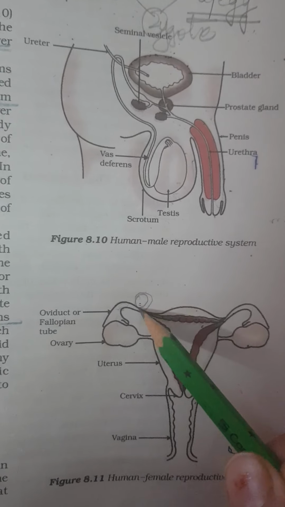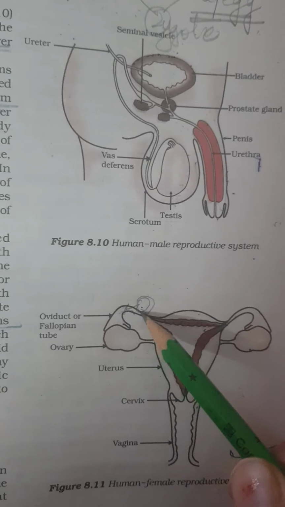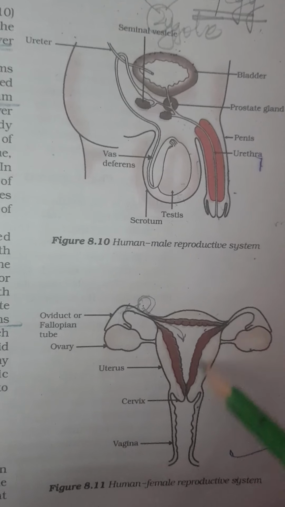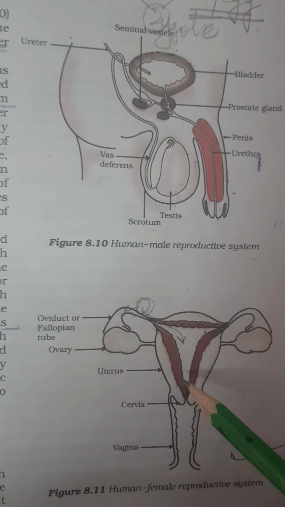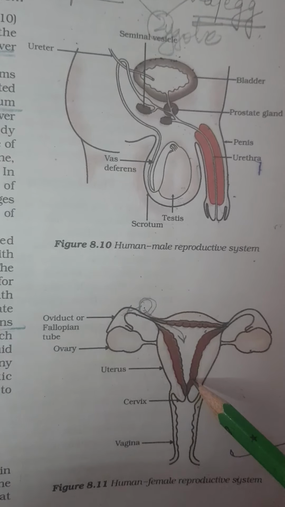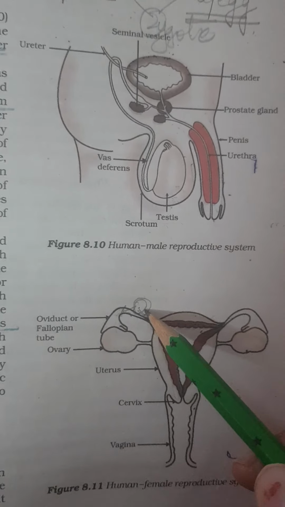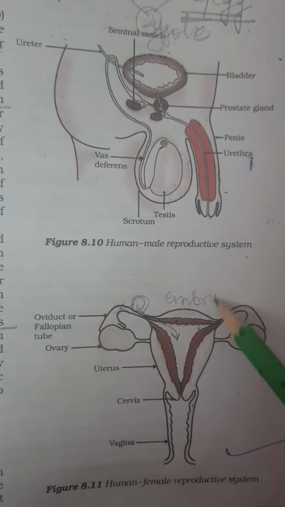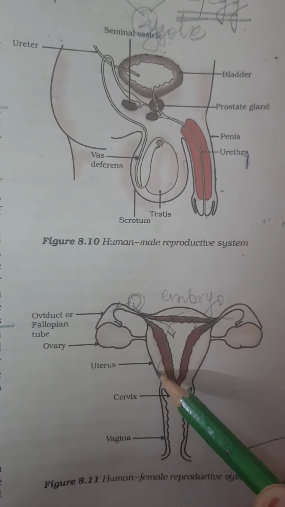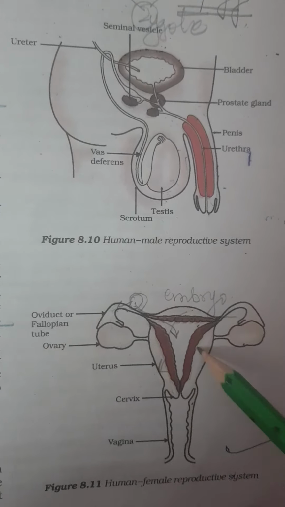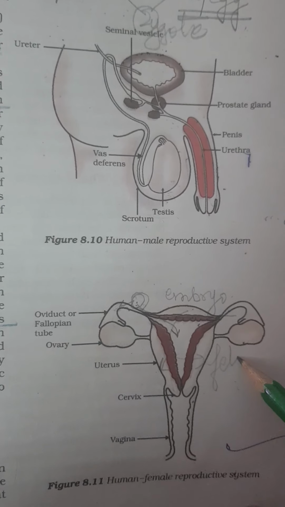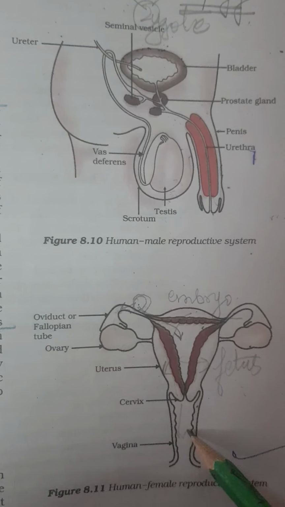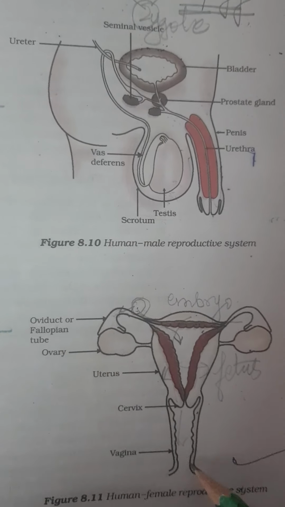This is the zygote, for example, formed inside. This will reach over here in the uterus, which is very much supplied with blood vessels for the development of the baby during pregnancy. This zygote will keep on dividing and form embryo. This embryo will be implanted inside the uterus, and here then fetus will be formed, that is where organs are formed in the baby. Finally through this vagina, the baby will be delivered.